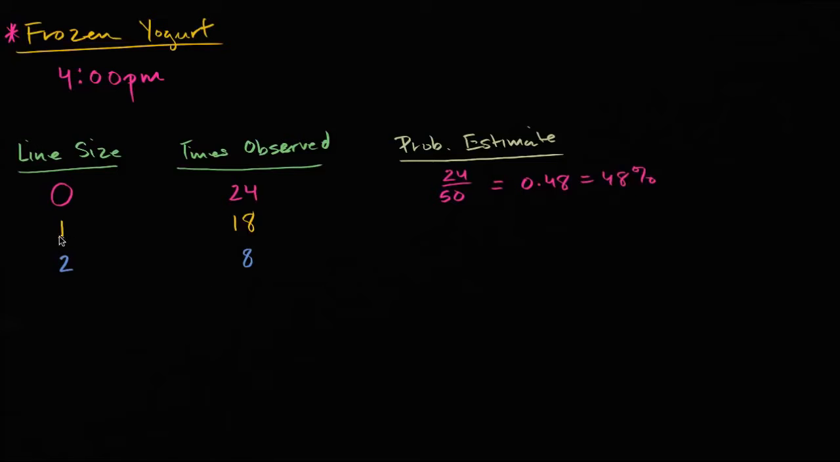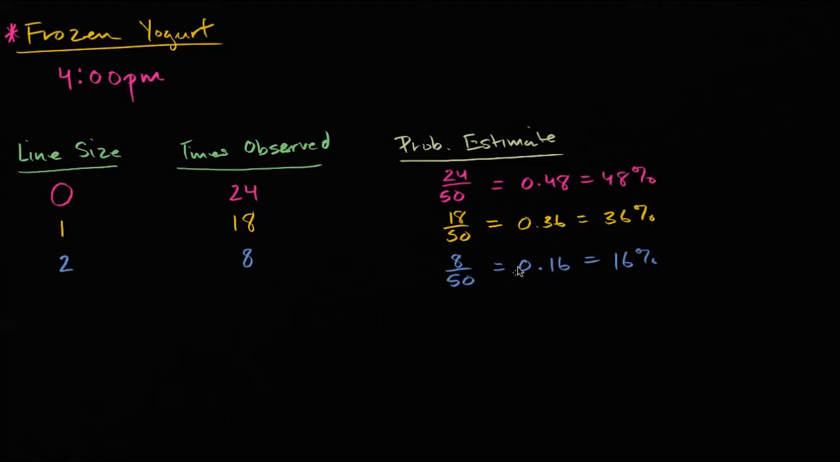Now, what's the relative frequency of seeing one person in line? Well, you observe that 18 out of the 50 visits, that would be a relative frequency. 18 divided by 50 is 0.36, which is 36% of your visits. And then finally, the relative frequency of seeing a two-person line, that was 8 out of the 50 visits. And so that is 0.16, and that is equal to 16% of the visits.